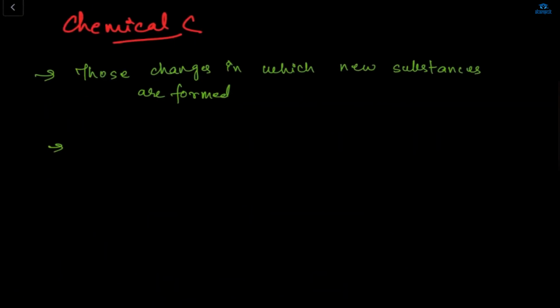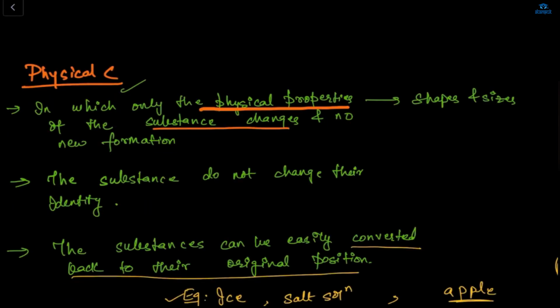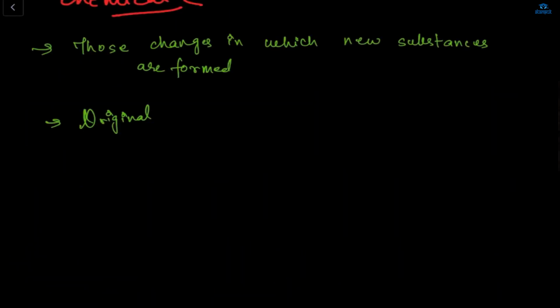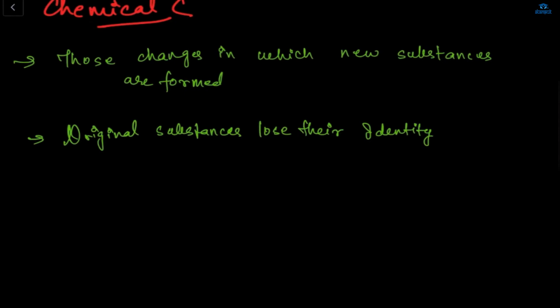Now, what is the next point? The original substance loses its identity. Here, the original substance is not losing its identity. If I'm cutting an apple, it's an apple only. It won't just become water all of a sudden, or mango. In a chemical change, the original substance loses its identity, like paper. If I burn a paper, it will convert into ash, right? So my original substance, the paper, loses its identity.